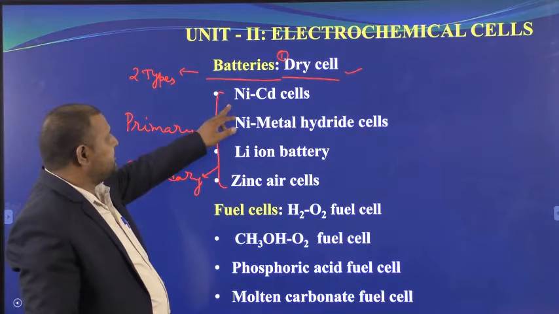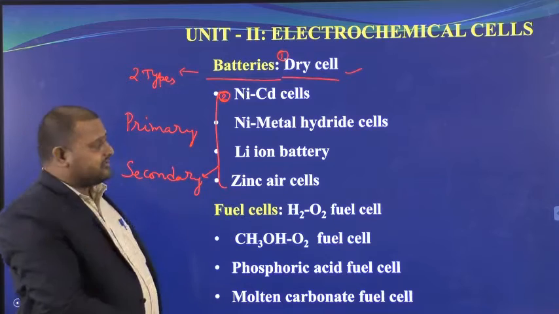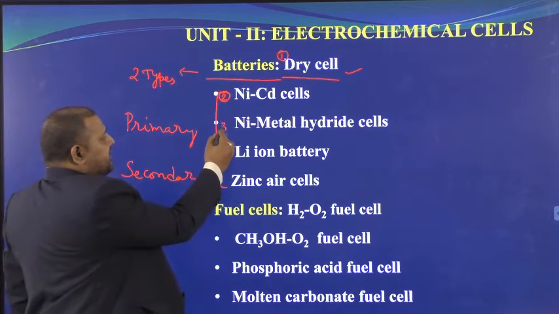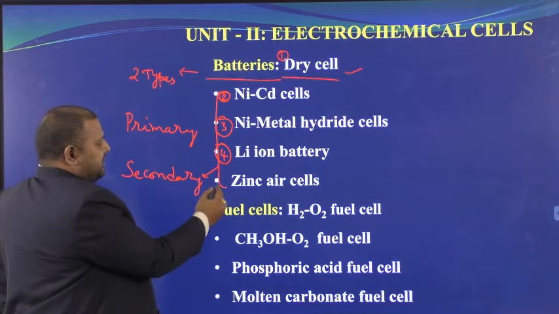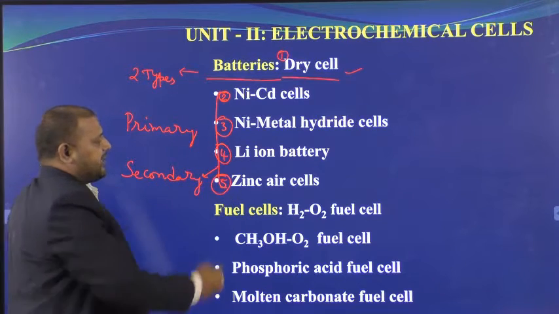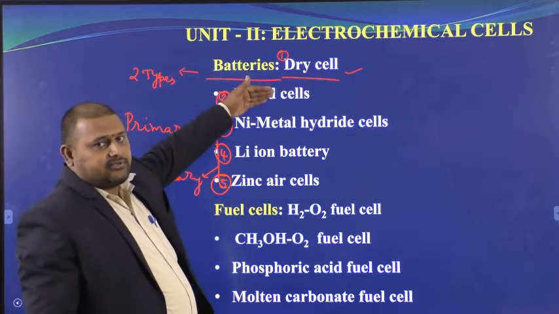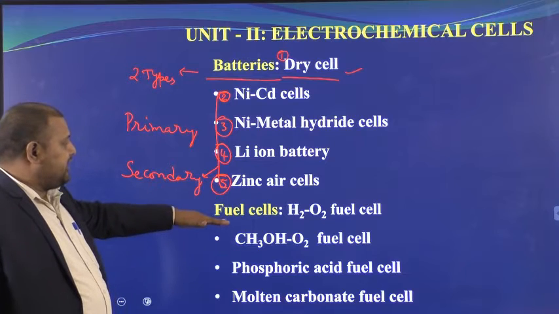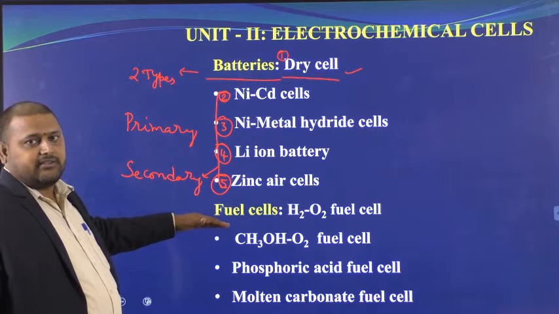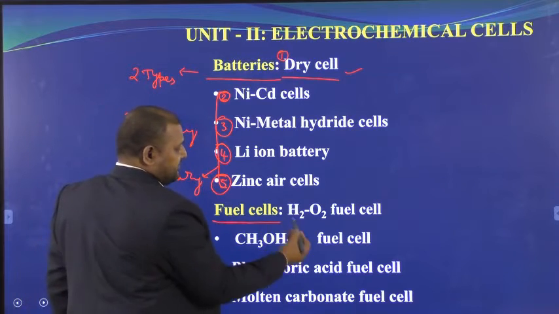The second one is the nickel cadmium battery, which we simply call a nickel cadmium cell. The third one is the nickel metal hydride cell. The fourth one is the lithium ion battery, and the fifth one is the zinc air battery or zinc air cell. So in total we will discuss 5 batteries today, and later a new era in scientific development in today's world, the fuel cells.